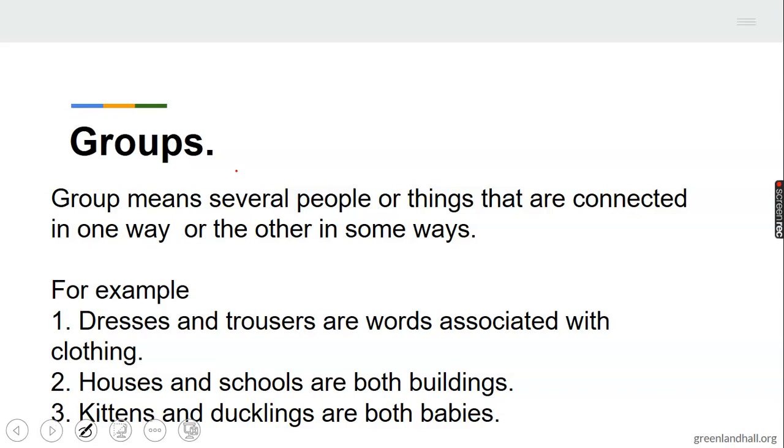Look at the word. Several people or things that are connected in one way or the other in some ways. I will come again. Group means several people or things that are connected in one way or the other in some ways. Now, let me explain that to you.